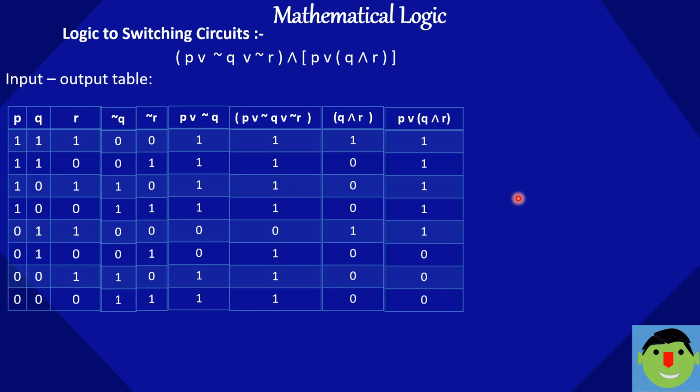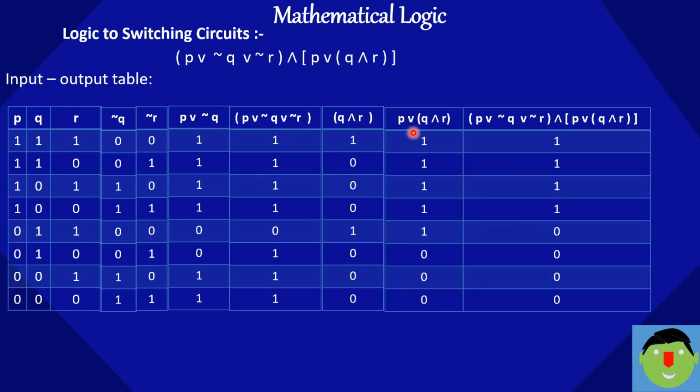Then for the last column of this whole statement, both statements are joined by AND. This one and this one are joined by AND. So both should be on, then only our lamp will glow, otherwise the lamp will not glow. So 1 is nothing but glow, 1 1 1 1 1 1 and otherwise 0.